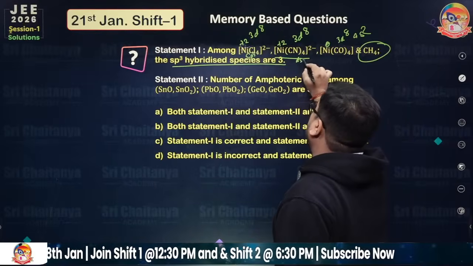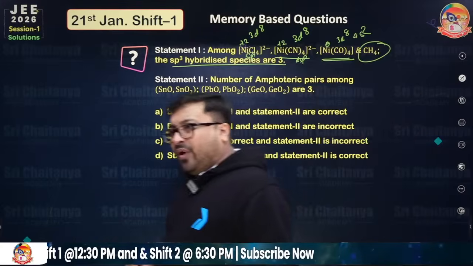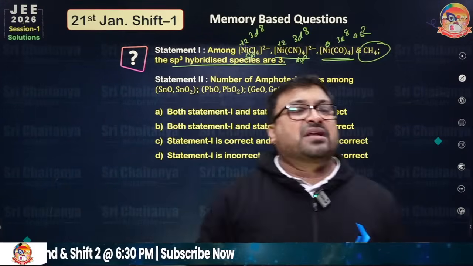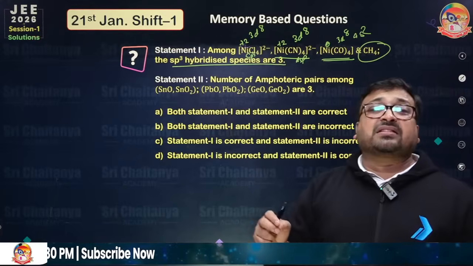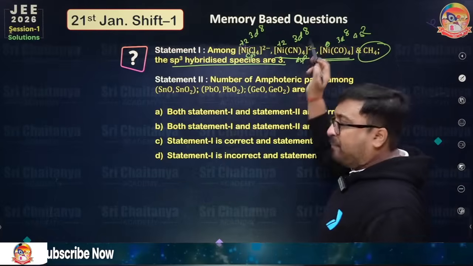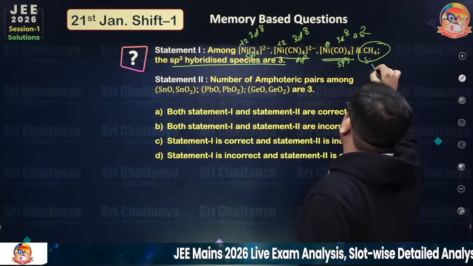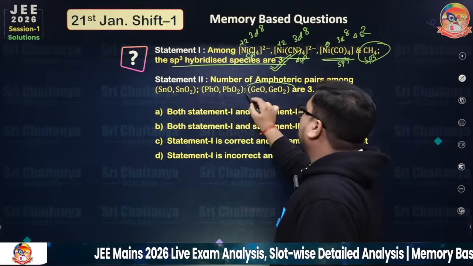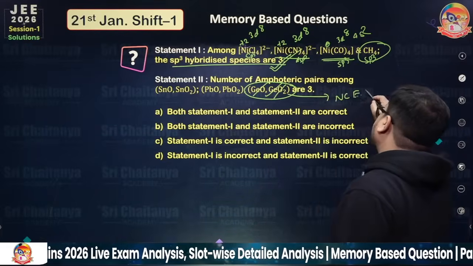So this is dsp2. But this is the case where the metal forms compounds but stays in 0 oxidation number. So there is no loss of electrons. Nickel is not present in the ionic form. So electrons will be paired, so d will be complete. So this is sp3 and this is sp3. So the first statement is true. But in this case, this portion is wrong. And this is directly written in NCERT.